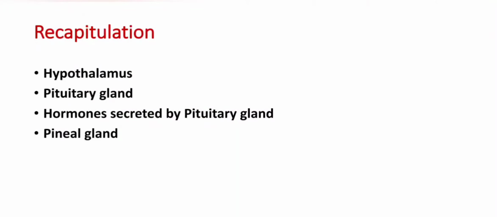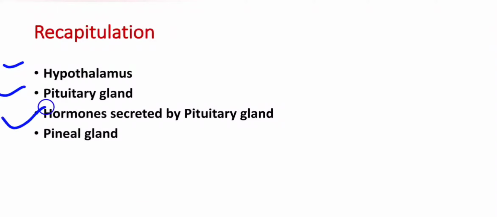Let's recapitulate. Today we have learnt about the hypothalamus, which is present at the basal part of the forebrain. Then the pituitary gland: the neurosecretory cells of the hypothalamus stimulate the pituitary gland, which is the master gland of our body, to release certain hormones. The pituitary gland is divided into posterior, anterior and intermediate lobes.